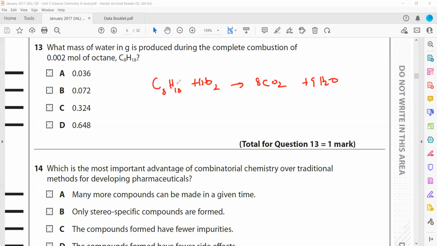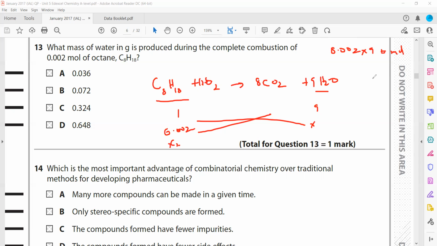So the ratio between octane and water is 1 to 9. If we have 0.002 moles, this will be x. Cross multiply, so 0.002 times 9 will give us the moles, 0.018, but we need the mass in grams.